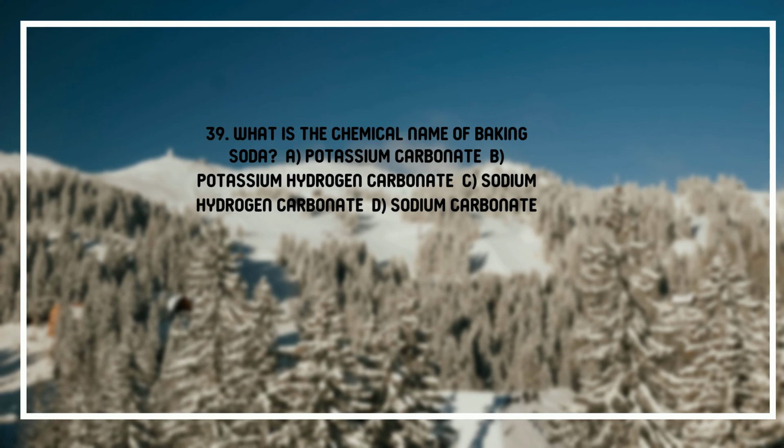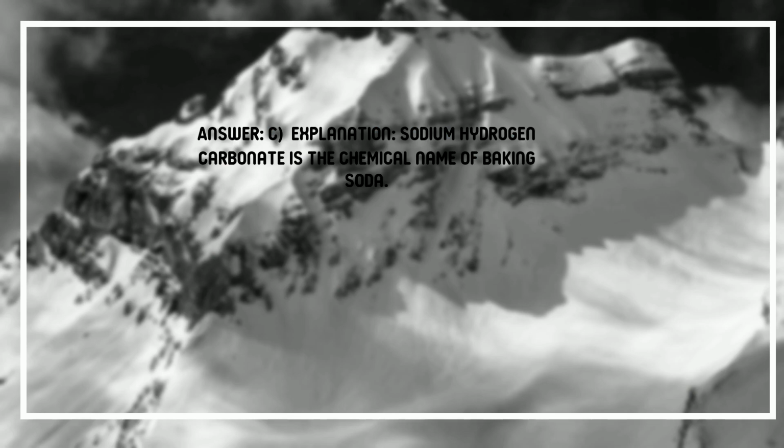39. What is the chemical name of baking soda? A. Potassium carbonate, B. Potassium hydrogen carbonate, C. Sodium hydrogen carbonate, D. Sodium carbonate. Answer. C. Explanation. Sodium hydrogen carbonate is the chemical name of baking soda.